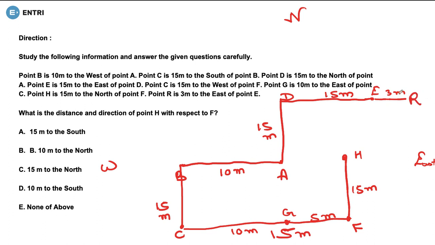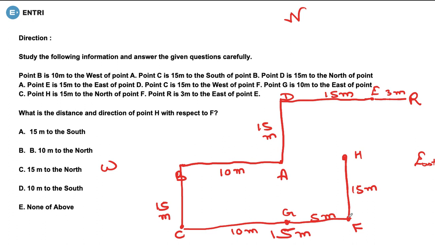Now we are completed with the diagram, and now you will be able to solve each and every question regarding this section. The first question says: what is the distance and direction of point H with respect to F? Where is F? F is here.